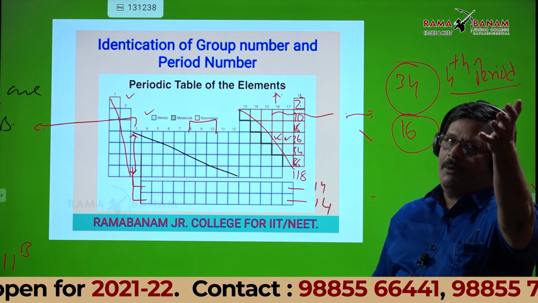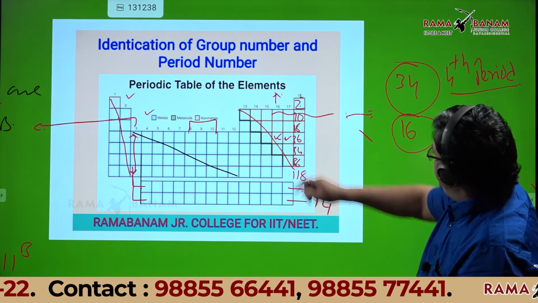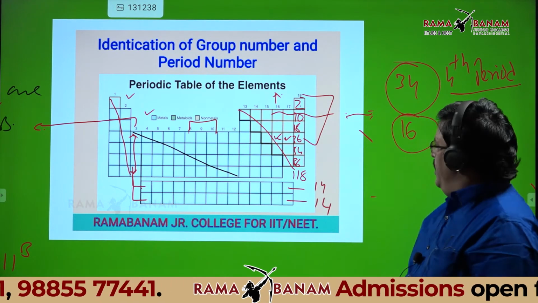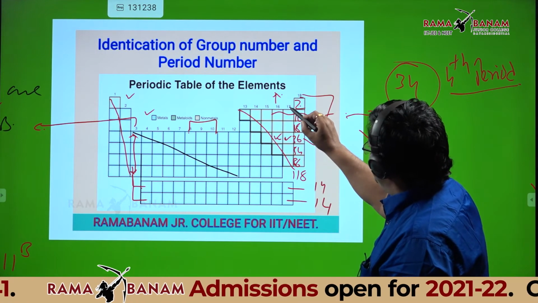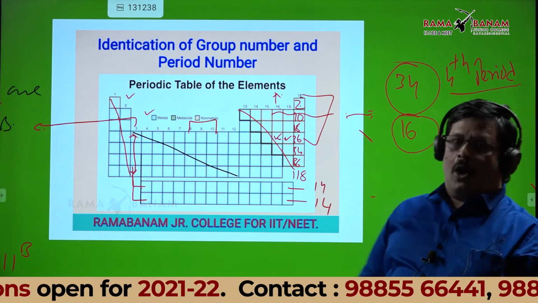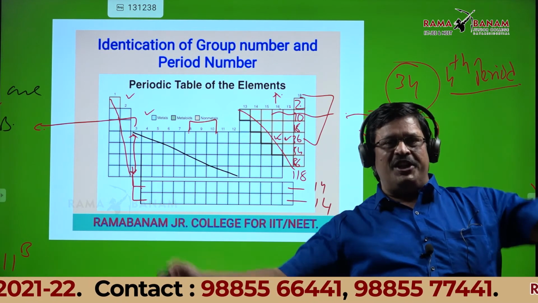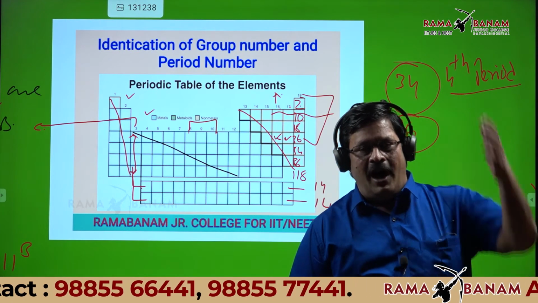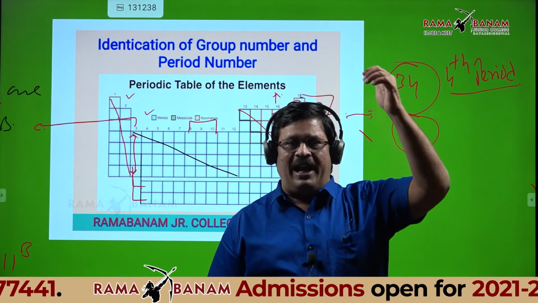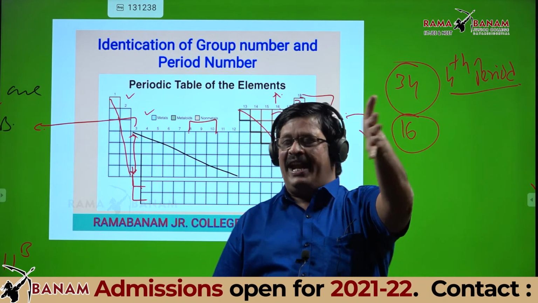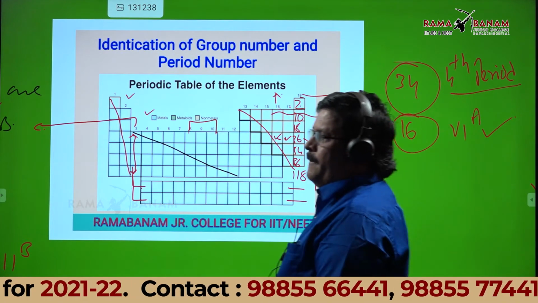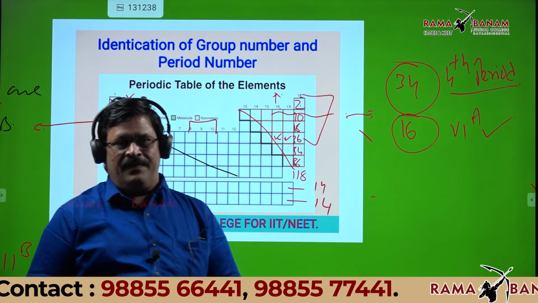One more time look at the board, students. 36 is the 18th column, then 35 should be column 17, 34 should be column 16. So 34 is column 16, so it is the 16th group. Or, as I told in the beginning, column number 13 is 3A, 14 is 4A, 15 is 5A, 16 is 6A. So it is column 16 or 6A group. Is it okay?